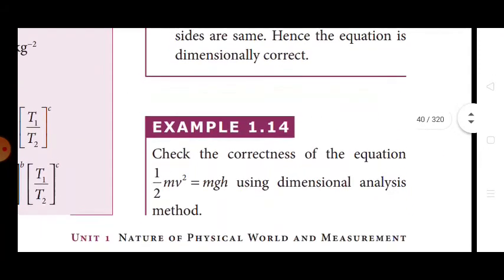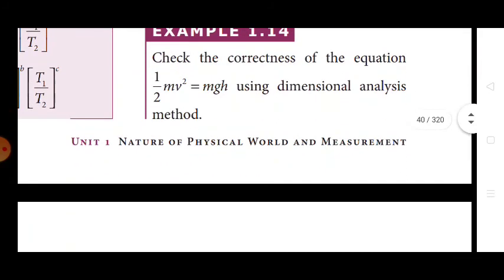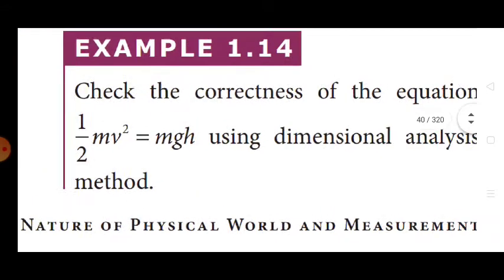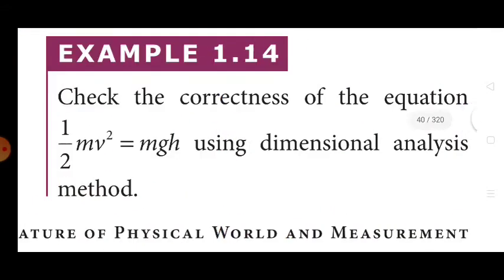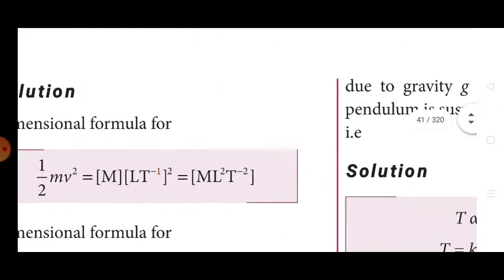For the above topic, we follow solved problem 1.14, which says: check the correctness of the equation (1/2) m v square is equal to m g h using dimensional analysis. (1/2) m v square is the kinetic energy and mgh is the potential energy. We have to find out whether both expressions have equal dimensions, for which you follow what is given.